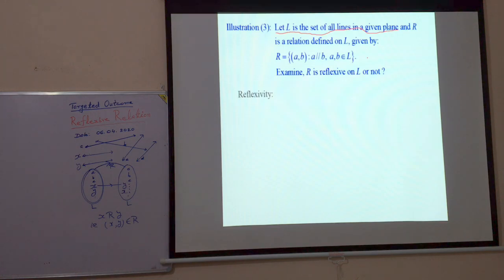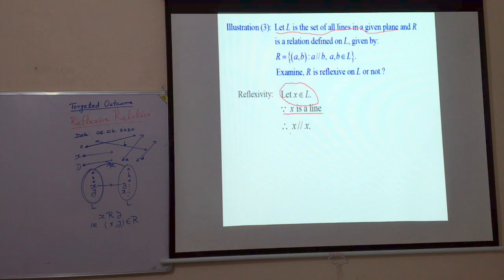We have to test reflexivity. Let x belong to L. What does it mean? It means x is any element of L. x represents each and every element of set L. Since x is a line, x belongs to L means x is a line.